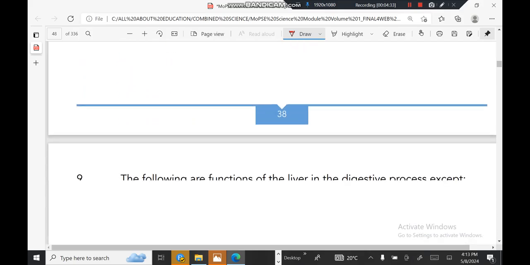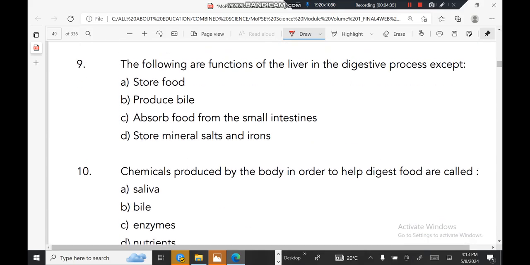The following are functions of the liver in the digestive process, except.